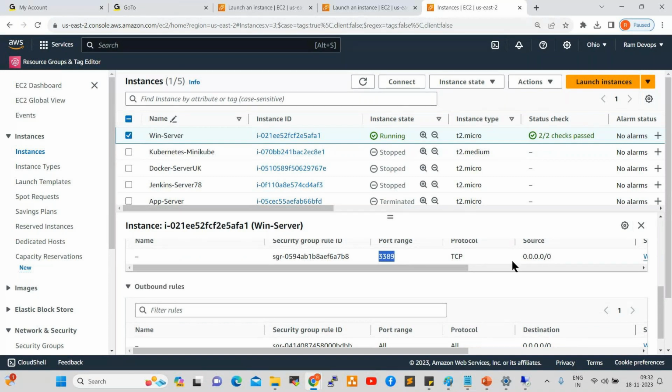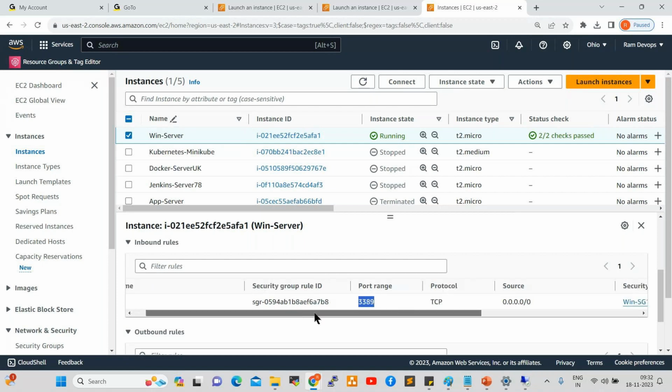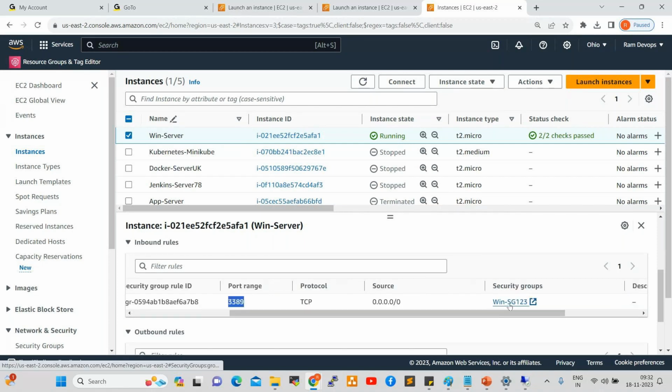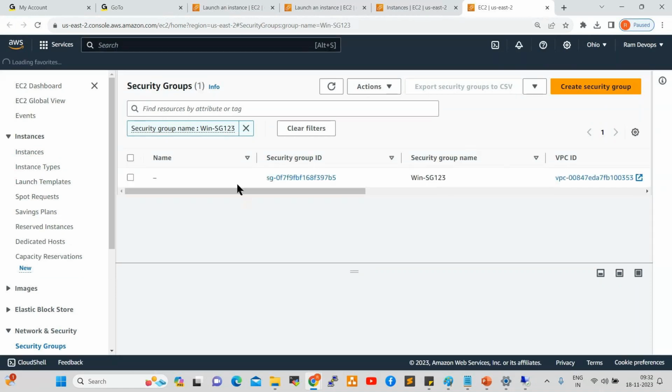Now, in this server, I want to install Tomcat, for example. In this Windows server, I want to install Tomcat. Tomcat requires port 8080 to be opened. So if you require port 8080 to be opened here, what will we do? Go to the security group here, click on this, and now click on this security group ID.